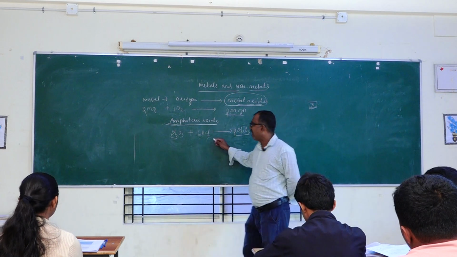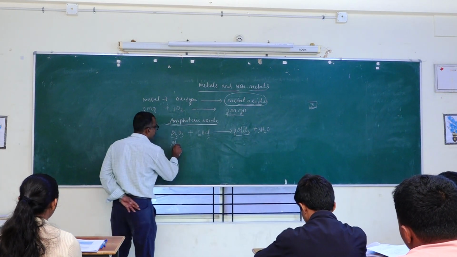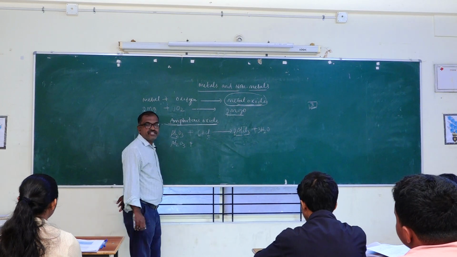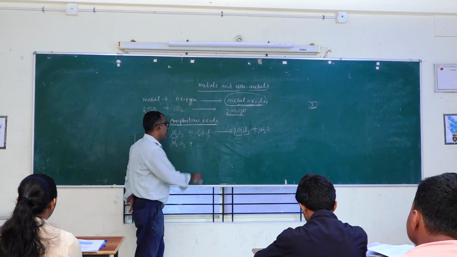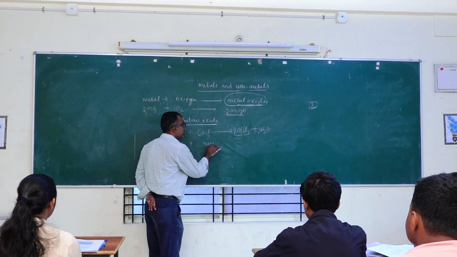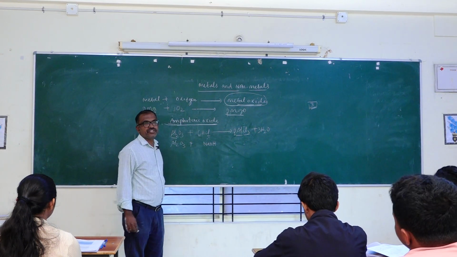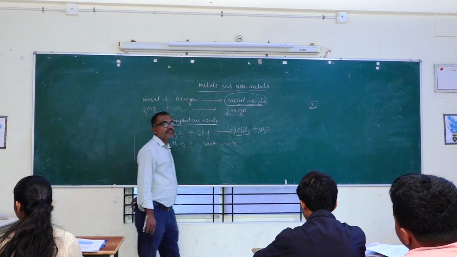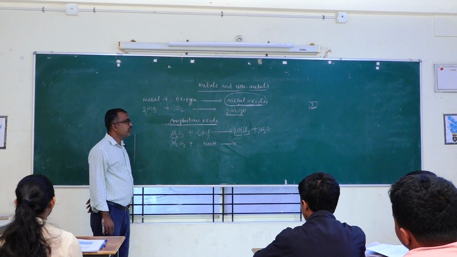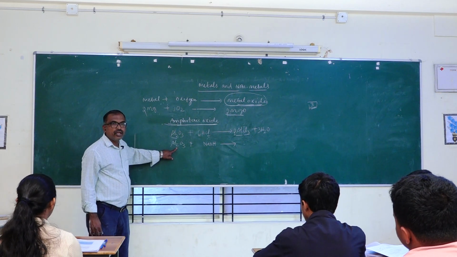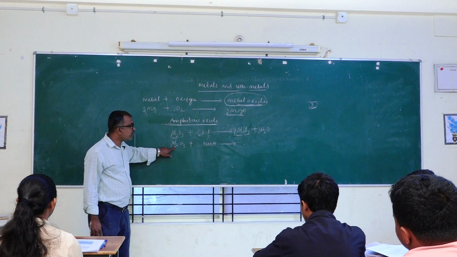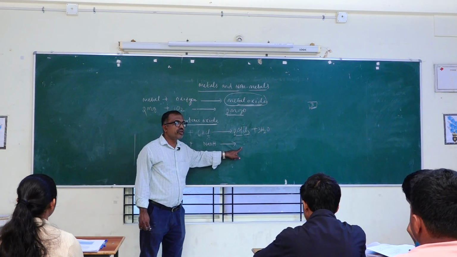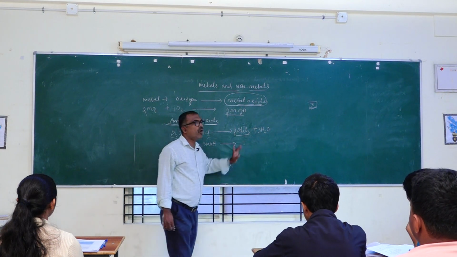Then another example: aluminium oxide reacts with a base. Commonly we use the base NaOH. Here, aluminium oxide reacts with the base, and here also it gives salt and water.